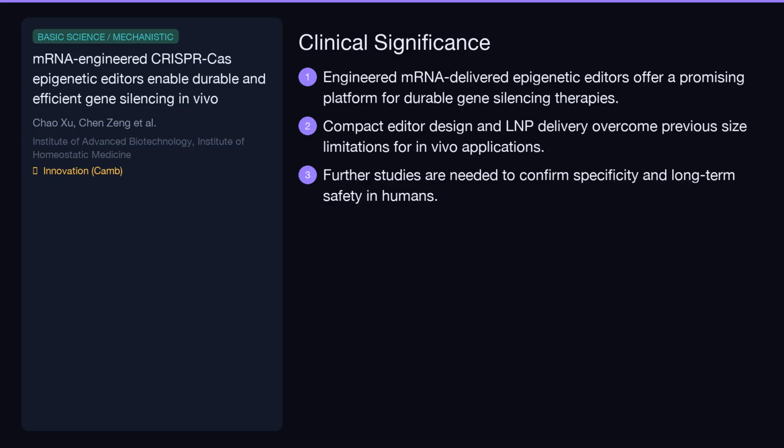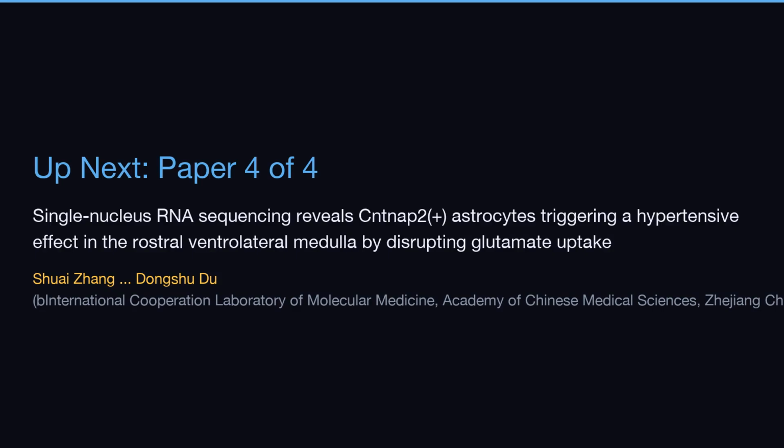clinical translation. Up next, our fourth paper out of 4, single-nucleus RNA sequencing reveals KNAP2+ astrocytes triggering a hypertensive effect in the rostral ventrolateral medulla by disrupting glutamate uptake by Shui Zheng and Dongshu Du from B International Cooperation Laboratory of Molecular Medicine, Academy of Chinese Medical Sciences, Zhejiang Chinese Medical University, Hangzhou, Zhejiang 310053, China.